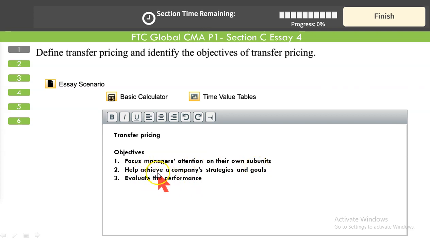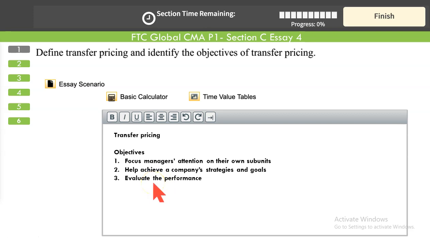It will also achieve a company's strategies and goals, because managers have been given the broad outline within which they will have to perform their work, and they have to keep the interest of their departments as well as the interest of the whole company in mind. It's called goal congruence, and this is done specifically for the purpose of performance evaluation. Decentralization, where we divide our organization into segments, cost centers, profit centers, revenue centers, and investment centers, and we evaluate the performance of segment managers accordingly. So that is the main purpose of responsibility accounting.